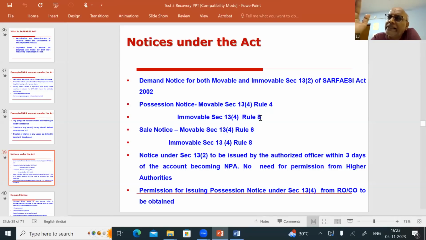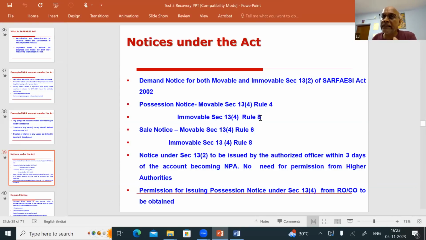Immediately after publishing in the newspaper, you can issue the sale notice. So first the demand notice, wait for 60 days. Borrower does not turn up. You issue the possession notice and take possession. Immediately after taking possession, publish the possession notice in the newspaper, within 7 days. The moment you publish in the newspaper, the next day itself, you can issue the sale notice.